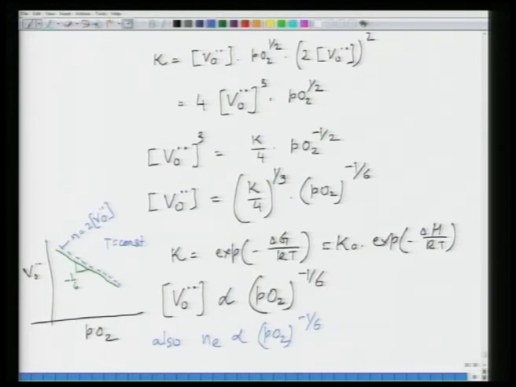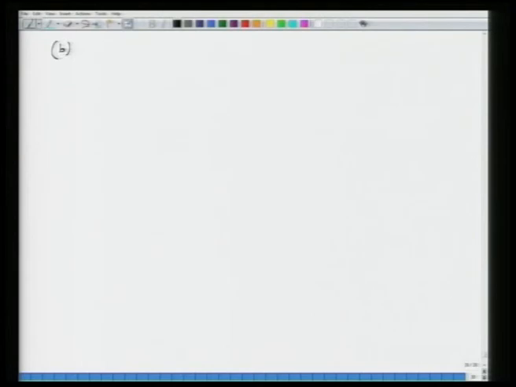What happens when your metal is in excess? So, the second case, case B, is when Vm dominate.